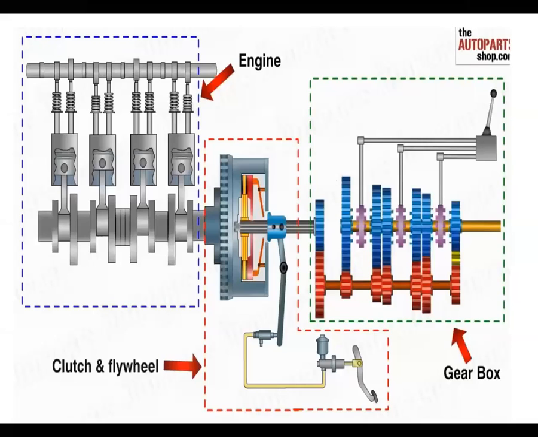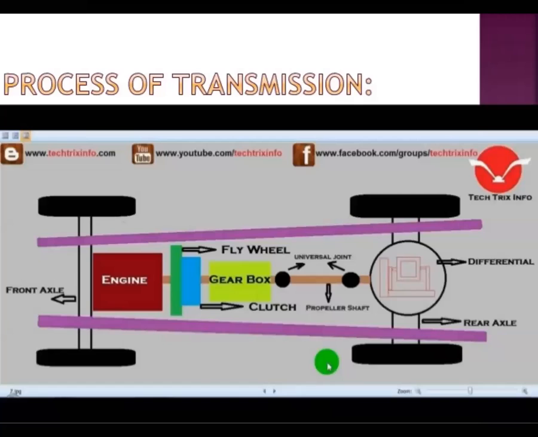Then next, coming to some of the components, you can see how those components are arranged. This is the front axle, and on the front axle there are the front wheels. Next to the front axle, there is an engine. Next to the engine, there is a flywheel. You can see that this is the flywheel. Next to the flywheel, there is a gearbox. I have already shown you this in the previous slide.